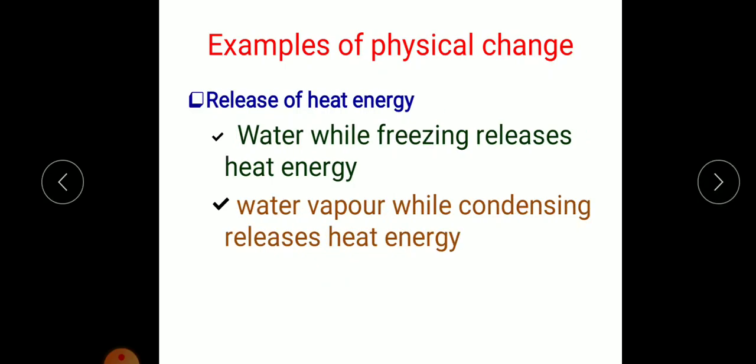Next, examples of physical change where you can see the release of heat energy. Example, water while freezing releases heat energy. So when water converts into a solid form, that is ice, it releases heat energy. And water vapor while condensing releases heat energy. And once again, when the water vapor converts into the liquid form, in the process of condensation, it releases heat energy. So these two are the examples where we can see that in the physical change there is a release of heat energy.